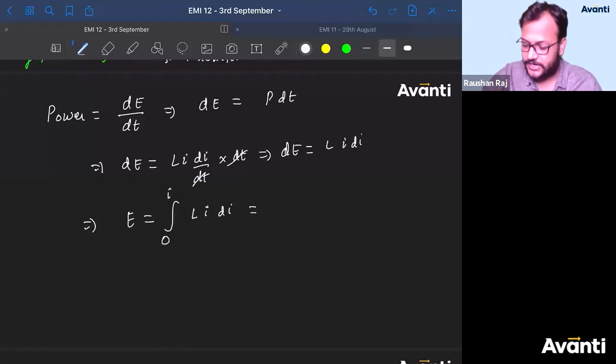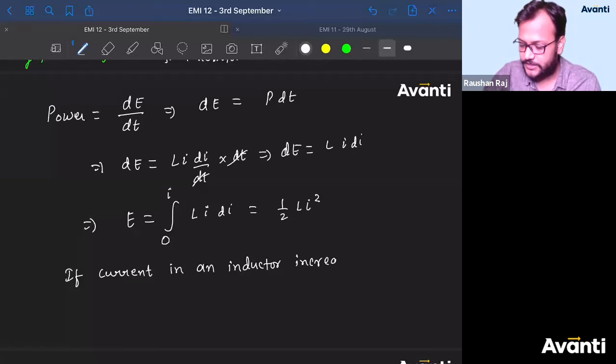So what will be the answer? I'll get half into L into I square. So, listen carefully, if current in an inductor increases from 0 to I, then what is the energy stored in the inductor?